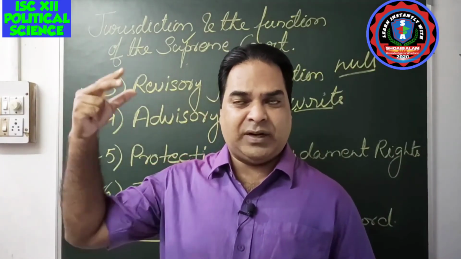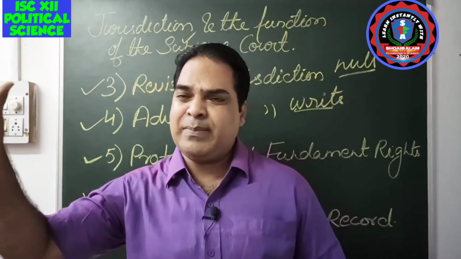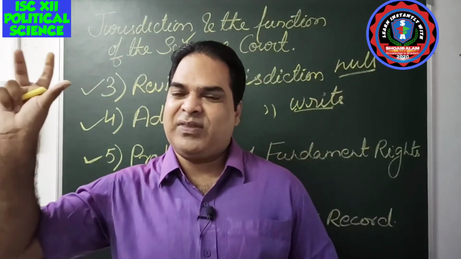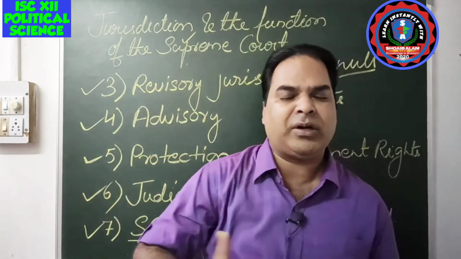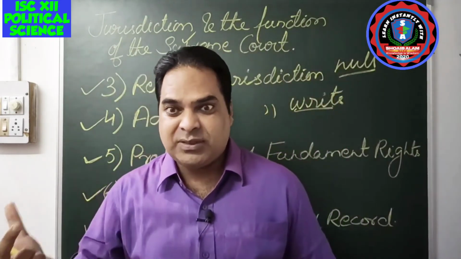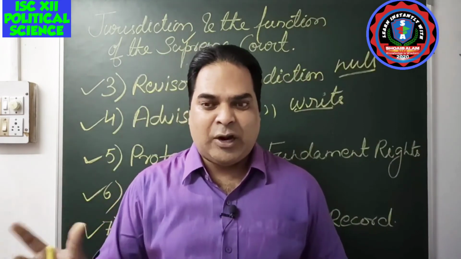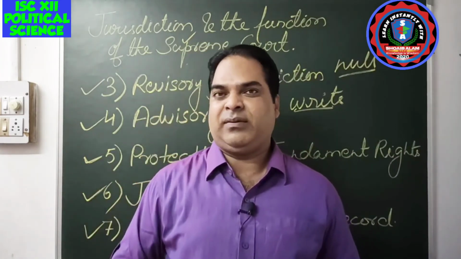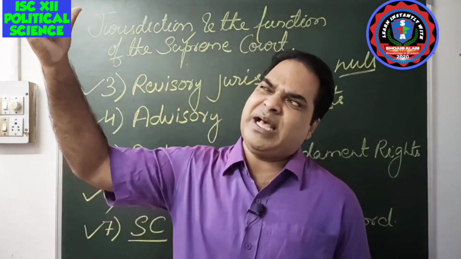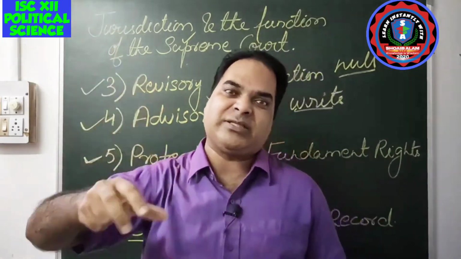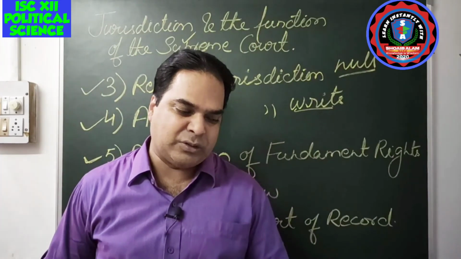If the Supreme Court has delivered a judgment on a particular case, and the same type of case is there in any part of the country or in any of the high courts, the same judgment has to be given, because there cannot be two judgments for the same thing. Suppose I have committed a similar crime, for which a judgment has already been given to somebody else, the same judgment has to be given in my case also.